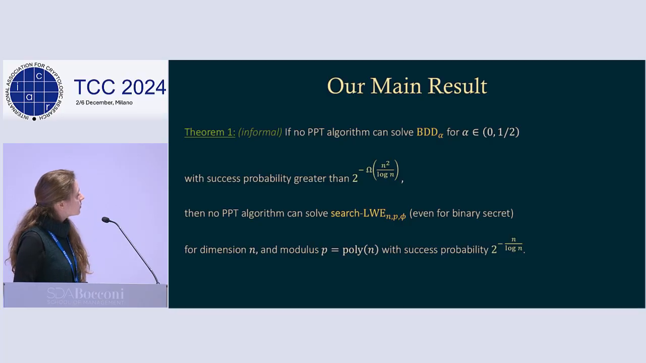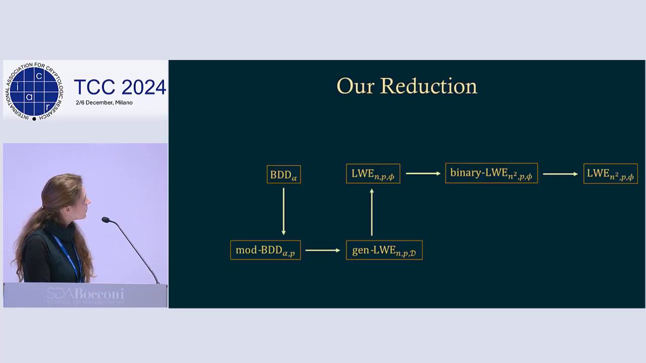Okay, so this is our first main result: if no BPT algorithm can solve BDD with success probability greater than 2^(-n^2/log n), then no efficient algorithm can solve search LWE, even for binary secret, with success probability 2^(-n/log n). So I'll show you a little bit of the techniques that we use to prove this.